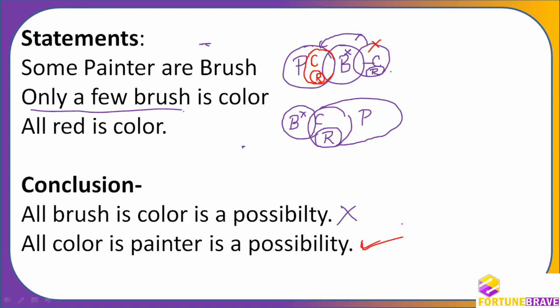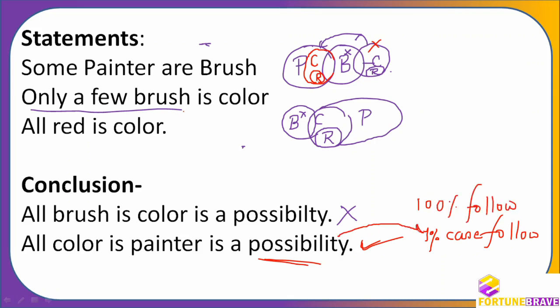If they say all color is painter, I would have told it does not follow. But they are saying it is a possibility. Even if it is possible in 1% of cases, I will consider it as follows. But if it is a standard statement, it has to be 100%, it should follow. That is the difference for possibility. So let us go to the next question.